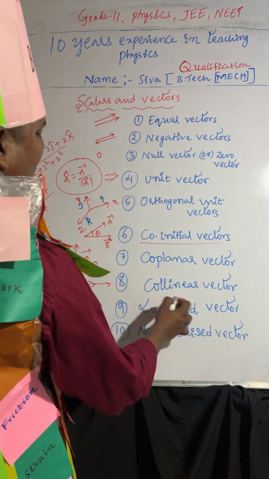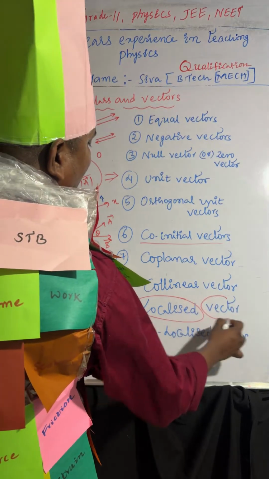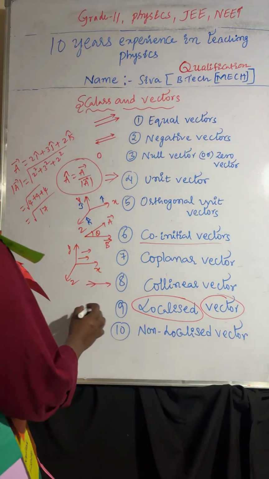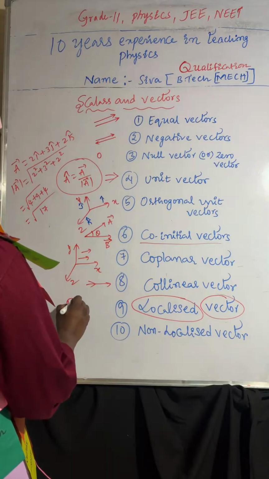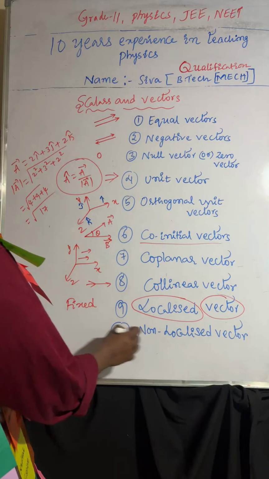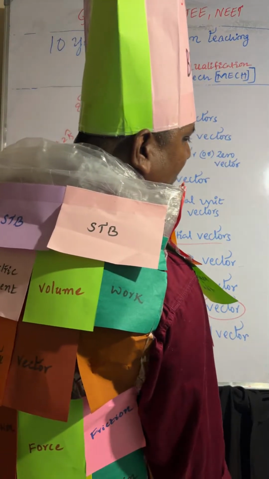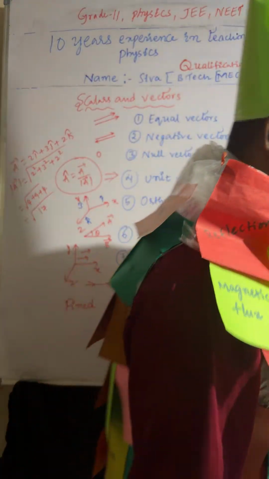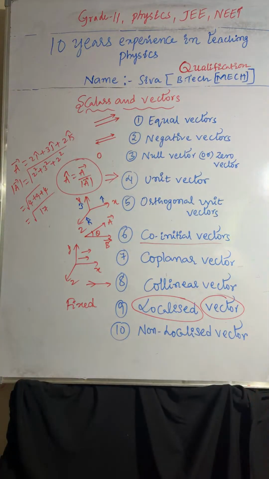Coming to localized vector. Localized vector means the vector whose initial point is fixed. Non-localized vector is the vector whose initial point is not fixed. Localized vector, the vector whose initial point is fixed. Non-localized vector, the vector whose initial point is not fixed. That is called non-localized vector. Understood?